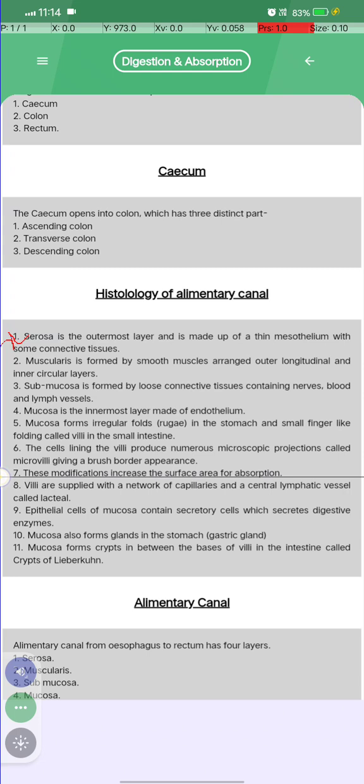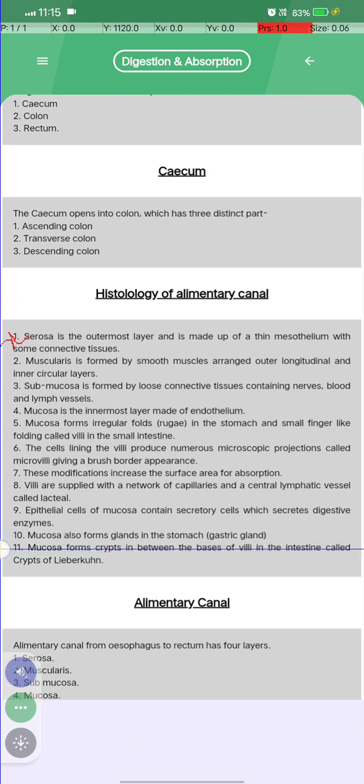These modifications increase the surface area for absorption. The villi are supplied with a network of capillaries and a central lymphatic vessel called the lacteal. The epithelial cells of the mucosa contain secretory cells that secrete digestive enzymes. The mucosa also forms glands in the stomach, called gastric glands.